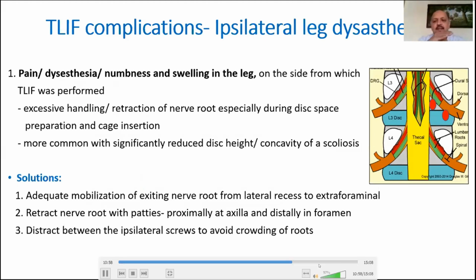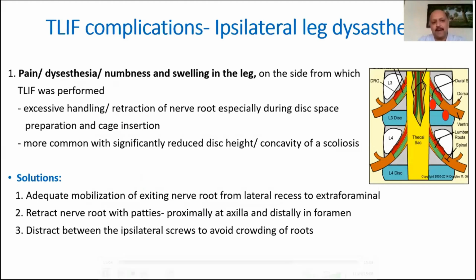This is because we are working in the area of the dorsal root ganglion, which is extremely sensitive to pain. And when you retract the exiting nerve root too much, or you handle the dorsal root ganglion, these symptoms are not uncommon. How do you prevent this?